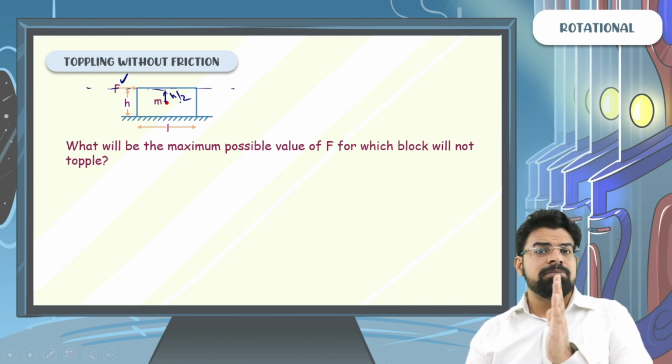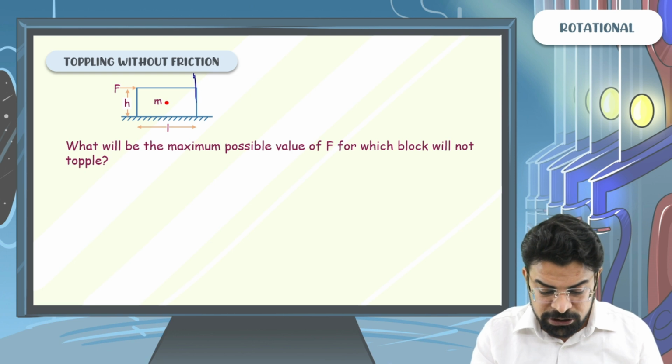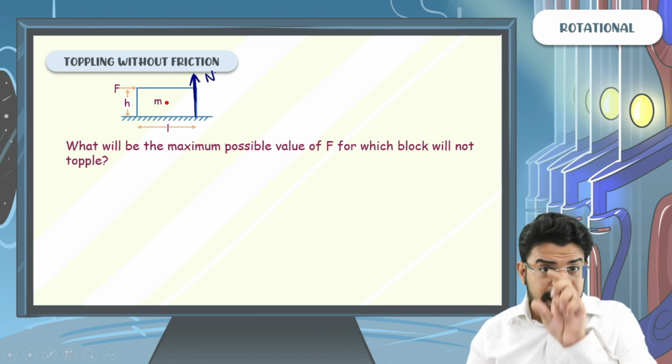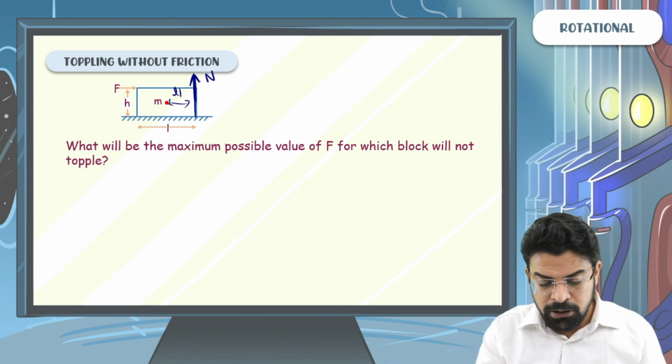And the maximum possible torque that the shifting of normal can provide is when the normal shifts to the extreme. The counter torque that it can provide by shifting the line of action is N into L by 2.